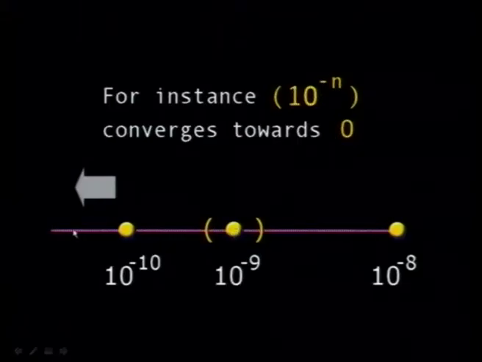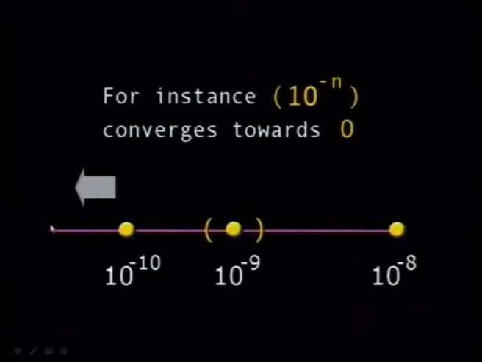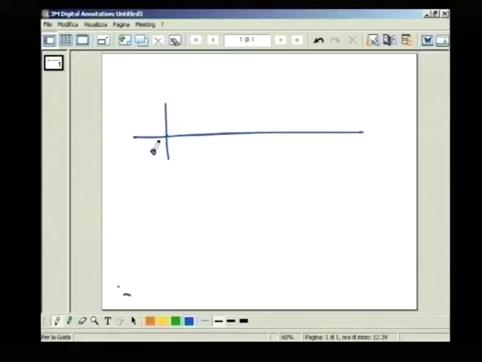Whereas if you approach 0, 0 is the only point at which, when you take any neighborhood, here is the point 0, and you're approaching the point 0. So you can take any neighborhood, for example epsilon, and you can always find 10 to the minus n less than epsilon. How? If you choose n greater than the logarithm of 1 over epsilon, then you are sure that this term 10 to the minus n will be somewhere here.